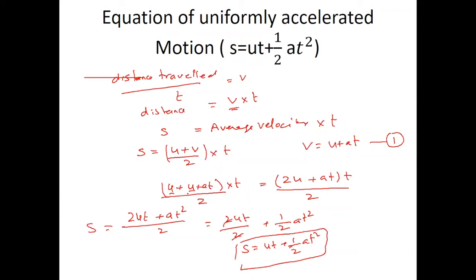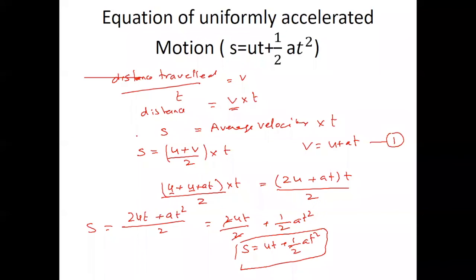Why 2? In the first step it is very clear: v equal to u plus at. Remember, this is the equation we calculated. So if we put this value of v here, u plus at, then it comes automatically.